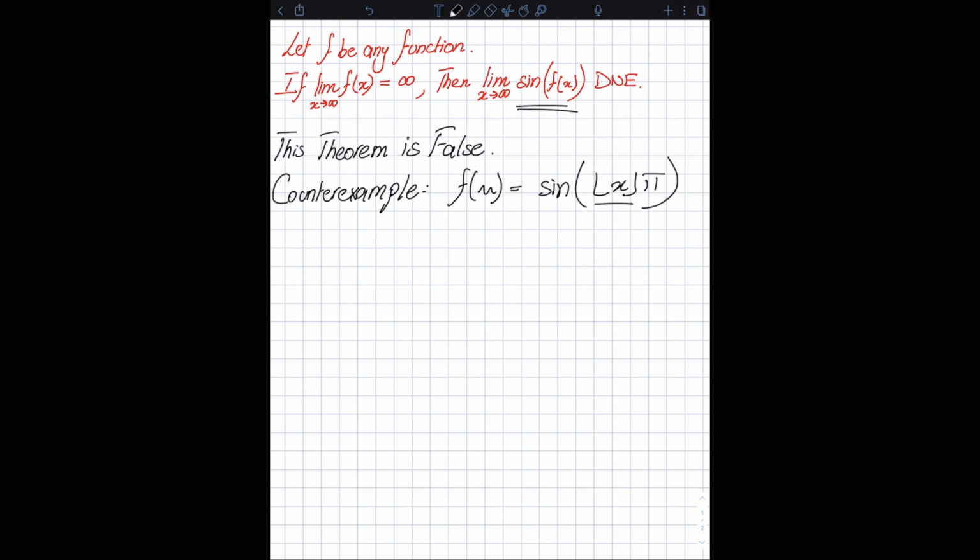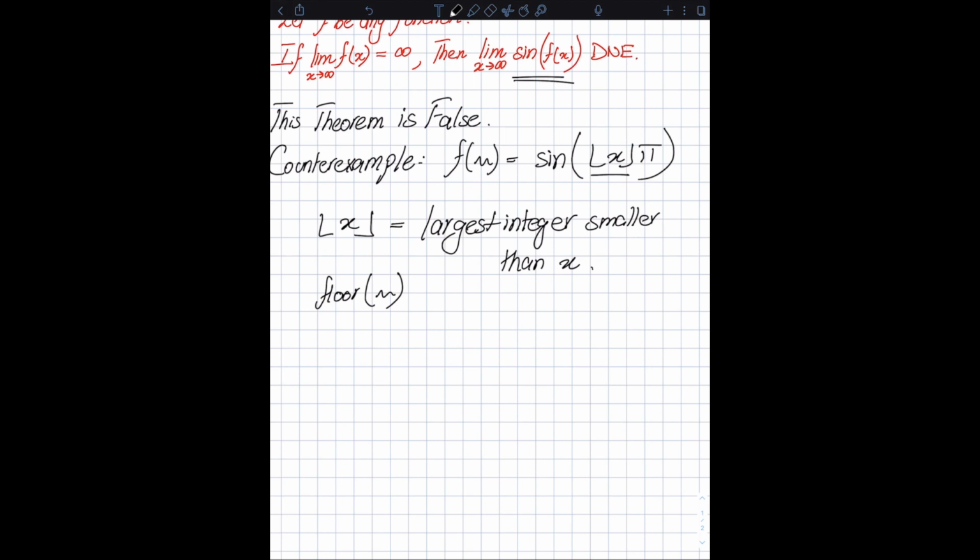What's the floor function? If you're wondering what this floor symbol is, the formal definition of the floor of x is the largest integer smaller than x. If you want to graph it on Desmos, you literally just write floor of x. For example, the floor of 2.5 is 2, because 2 is the largest integer smaller than 2.5. The floor of 4 is 4. The floor of pi is 3, and so on.